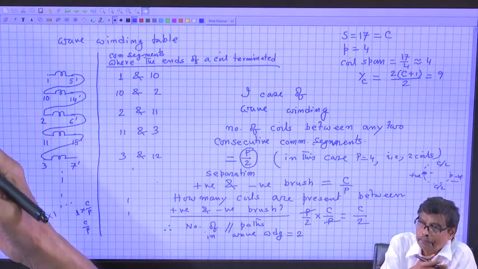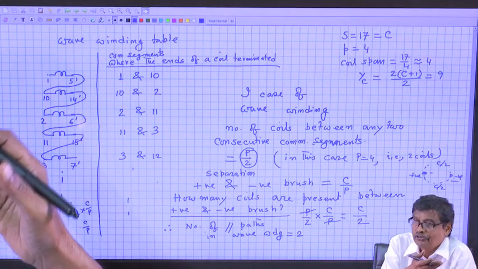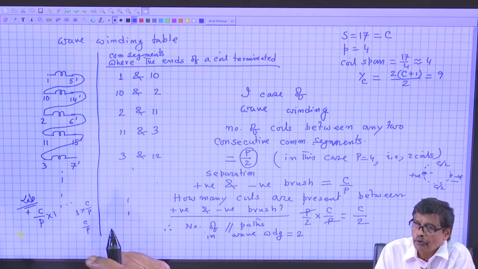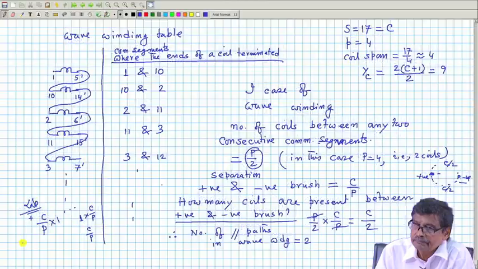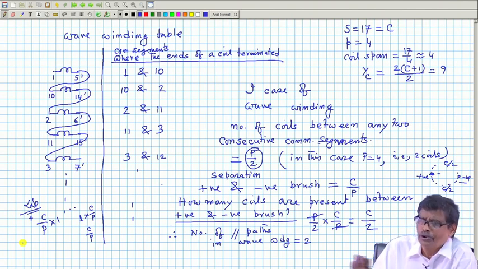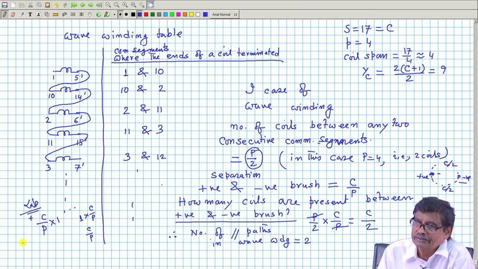That is why another pair of positive and negative brushes will be required if it is a 4-pole machine, to make it symmetric. But in case of wave winding, a minimum of only 2 brushes will do, as it will always be evenly divided.